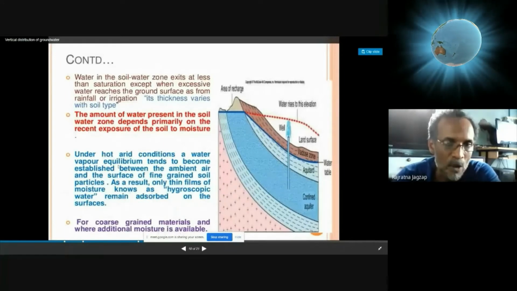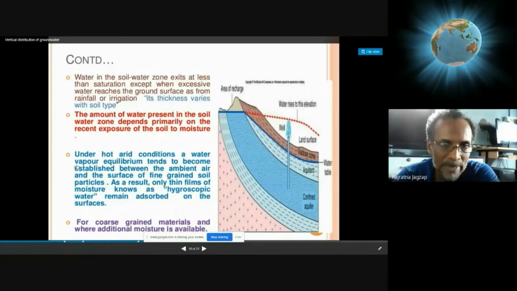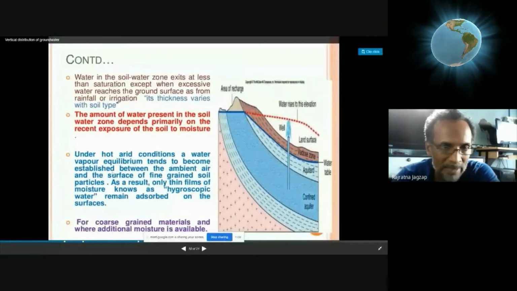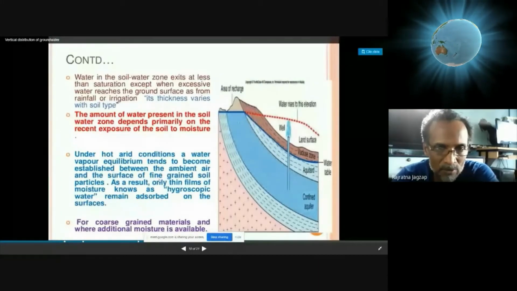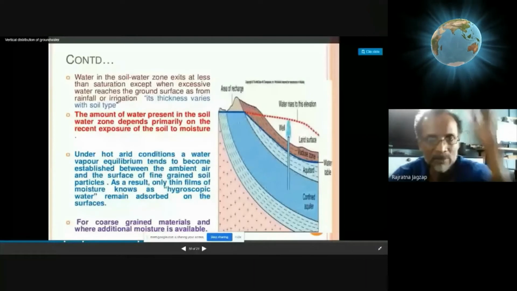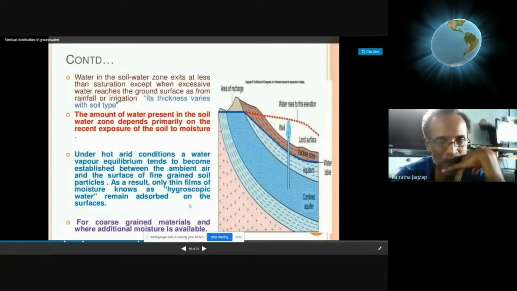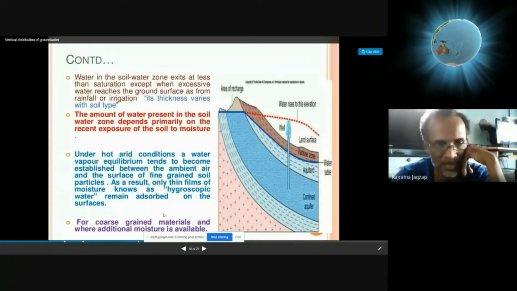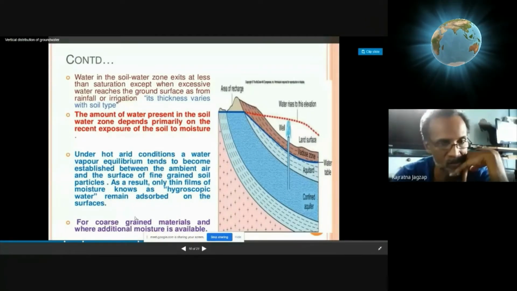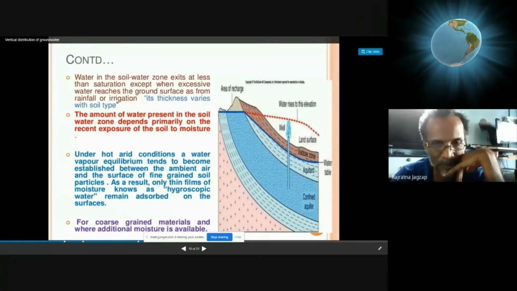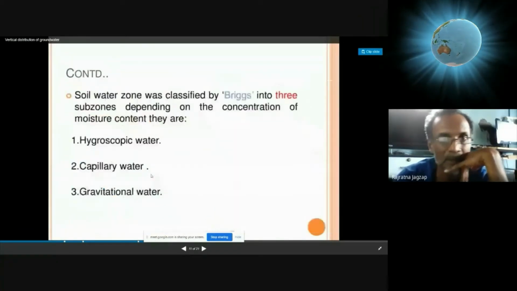The same thing is expressed here in red color. Under hot arid conditions, a water vapor equilibrium tends to become established between the ambient air and the surface of fine-grained soil particles. As a result, thin films of moisture known as hygroscopic water form; this is what I have just mentioned, so I need not explain. For coarse-grained materials, additional moisture is available, obviously.